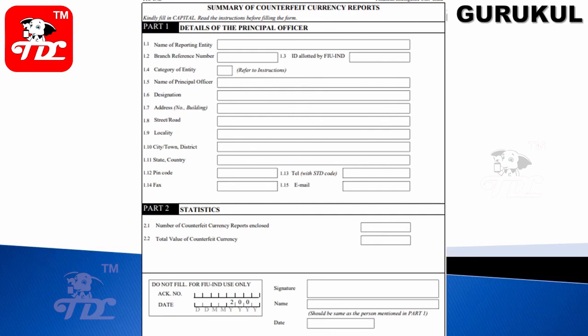Then the number of counterfeit currency reports enclosed, because if you find 5 reports from different branches, all should be enclosed, and the total value of counterfeit currency. If you find 5 such incidents, you have to add all the values and enter the total here.